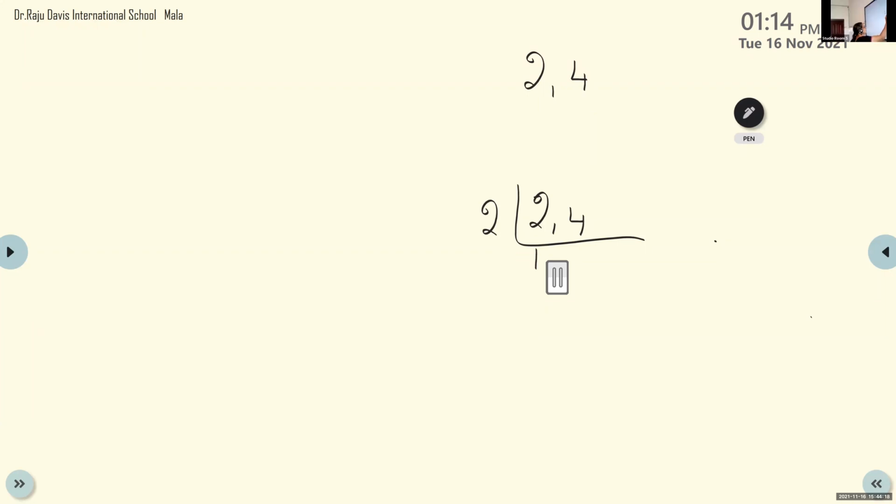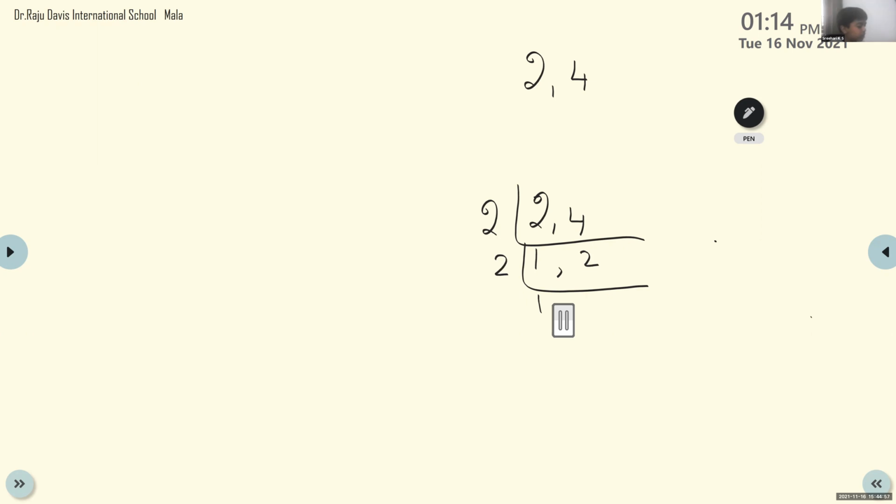Then we get 1 and 2. Again we should identify in which table 1 and 2 are present. 1 and 2 are present in one's table. 1, don't take it, because already it became 1. 1 you write as it is. Only 2 is remaining. We cannot take 1, so we should not take 1.